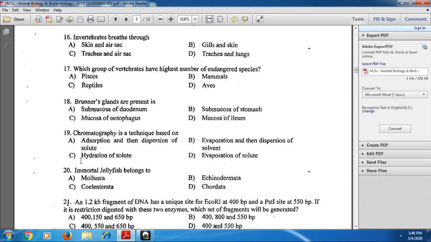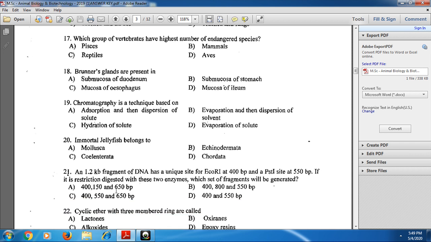And next, for the 20th one: the immortal jellyfish belongs to Coelenterata. Okay. Next, for the 21st one: